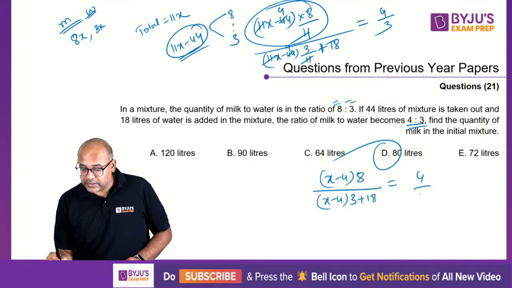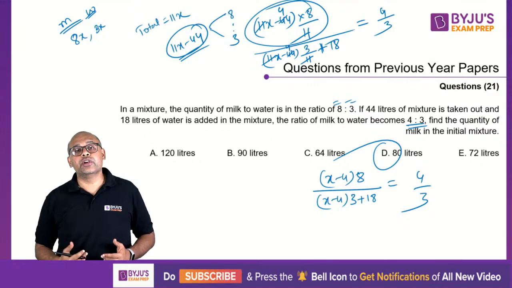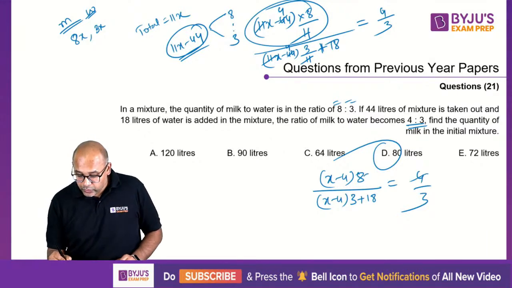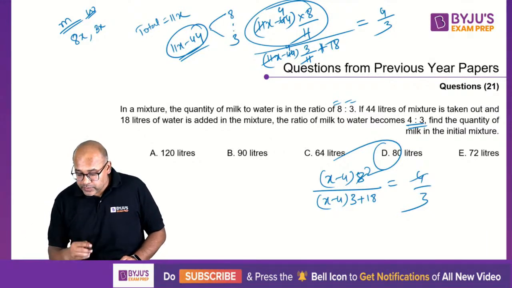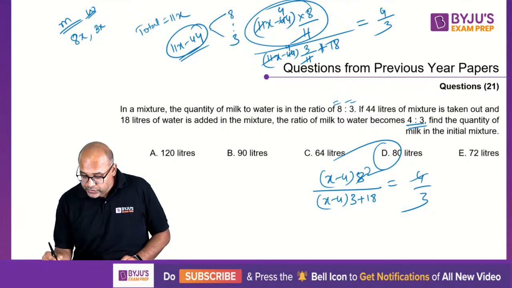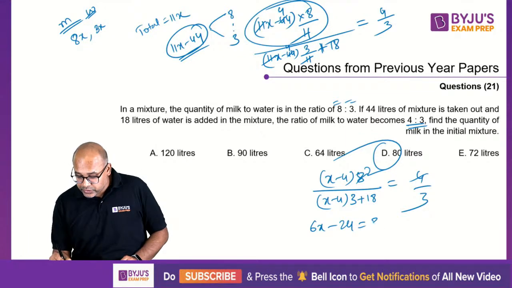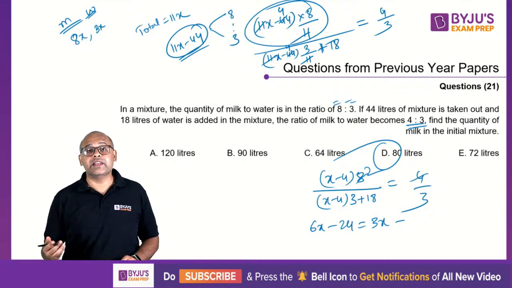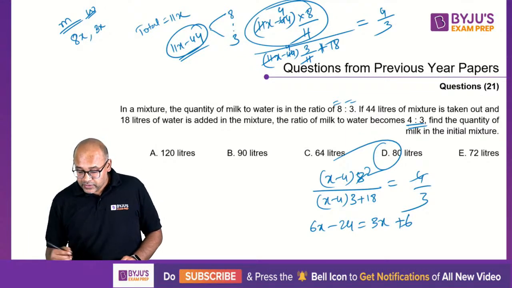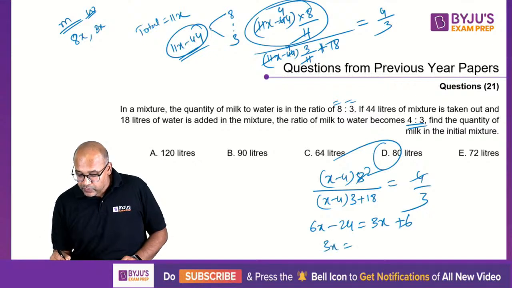This is my 4 by 3. This equation is what you need to solve. You'll get your x. So 4 goes 2 times. Then cross multiply. So 6 into x, so 6x minus 6 4s are 24 is equal to 3x minus 12 plus 18. So that is plus 6. So this gives you 3x equal to 18, or x equal to 6.